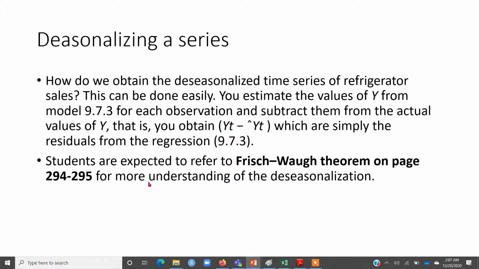So for further details, you are expected to refer to the Frisch-Waugh theorem on pages 294 to 295 of the Gujarati and Porter book, and you will be able to quickly understand further details of deseasonalization.